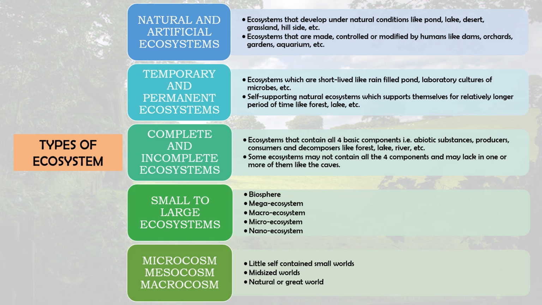First is whether the ecosystem is natural or artificial.